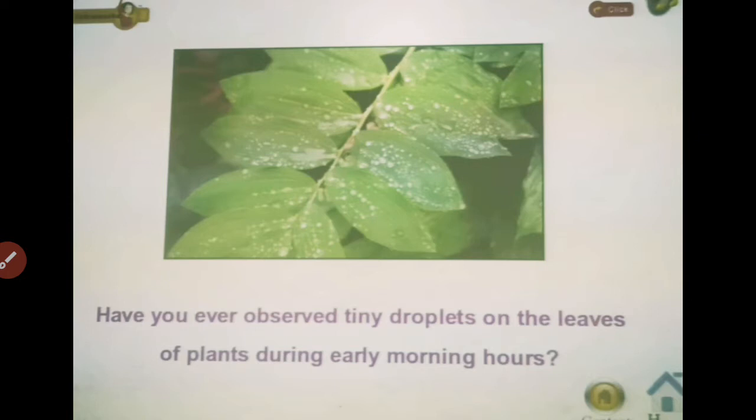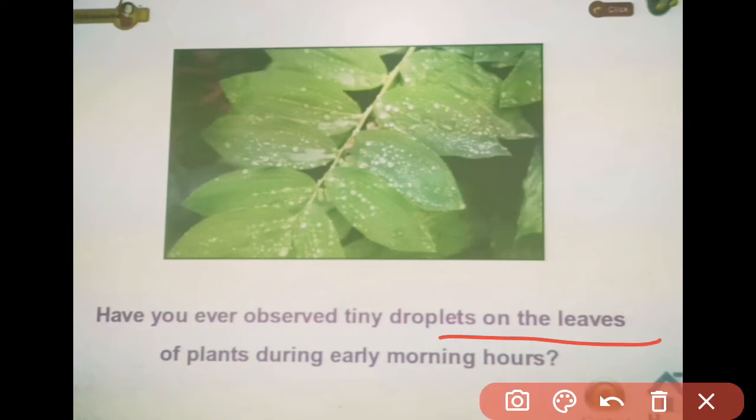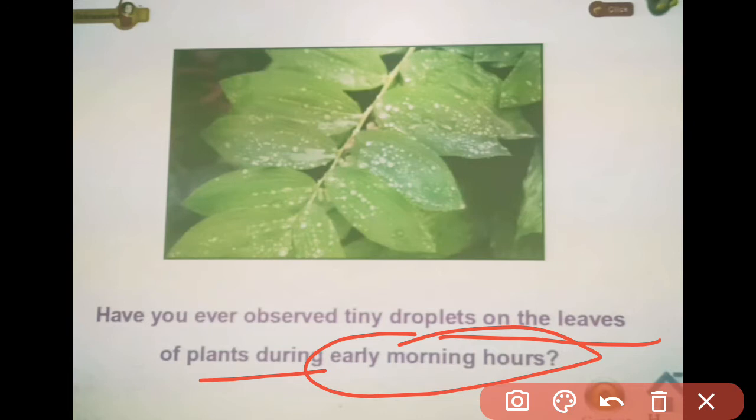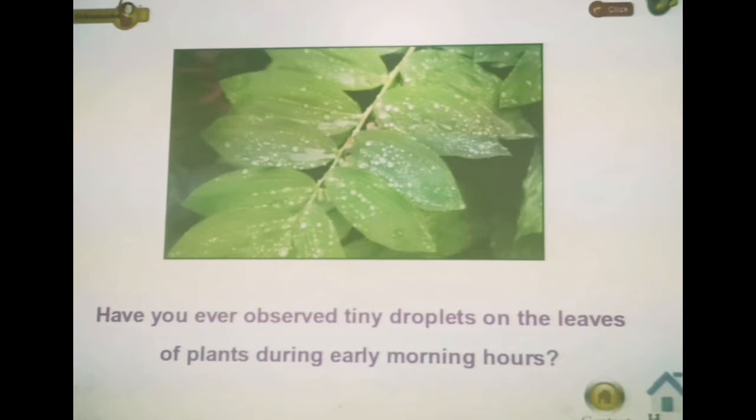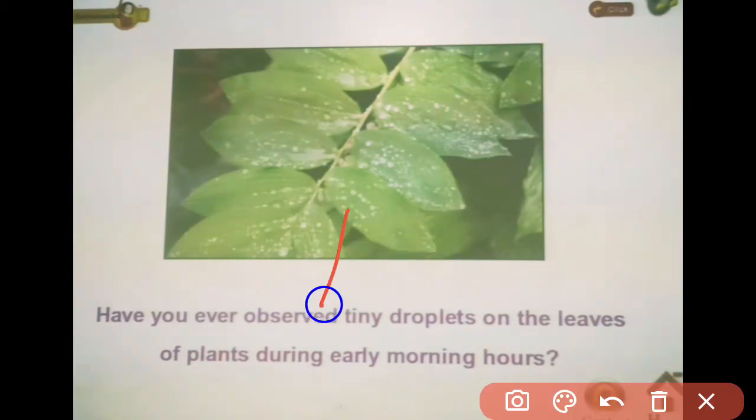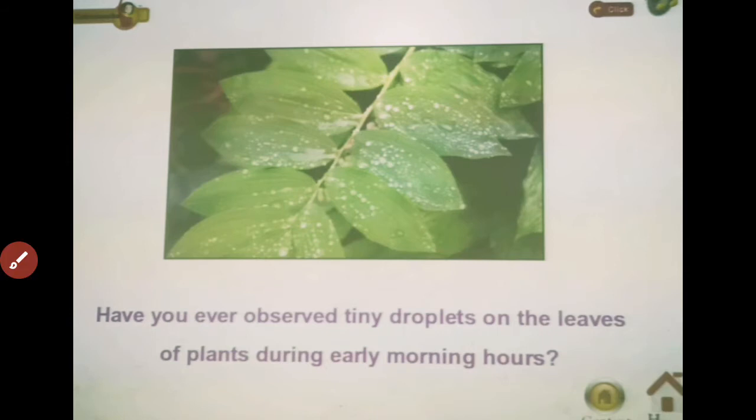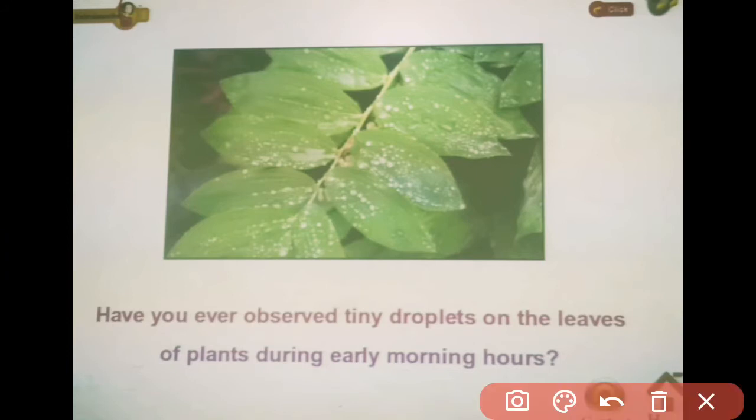Now you must have observed tiny droplets on the leaves of plants during early morning hours. During the winter season, you must have gone outside and observed tiny droplets on the leaves of plants, which you call dew. That is called the dew on the leaves. Have you ever thought of the reason behind this? Why do those tiny droplets appear in the morning?